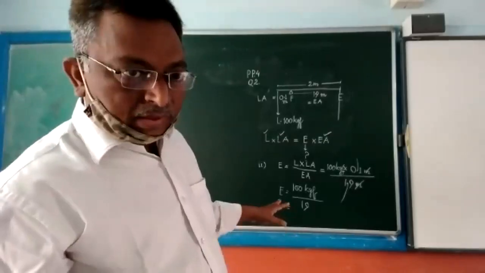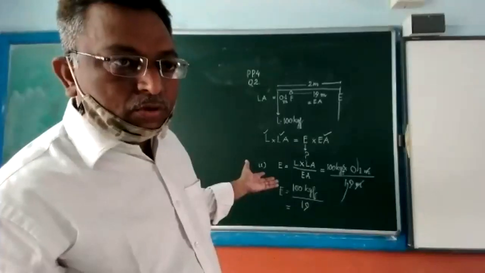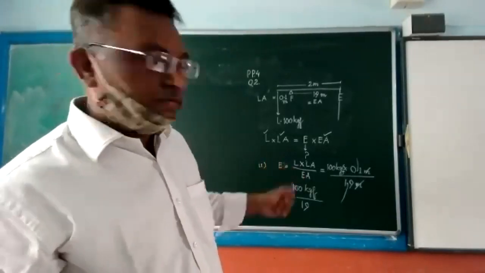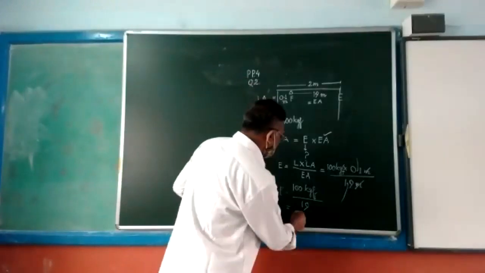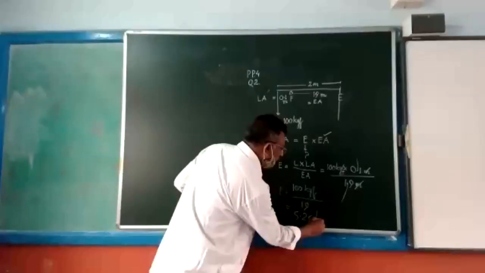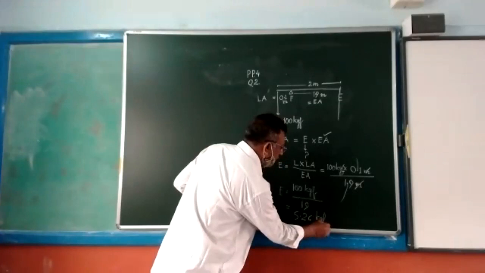Dipesh, yes sir, I simply used the principle of lever: work input equal to work output. Here I think it will come 5.26 kgf. Kgf is the unit on the right hand side.